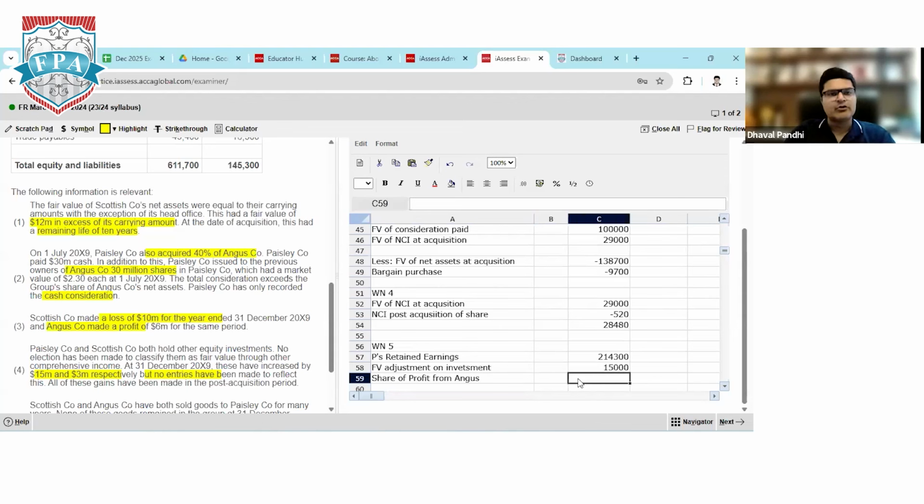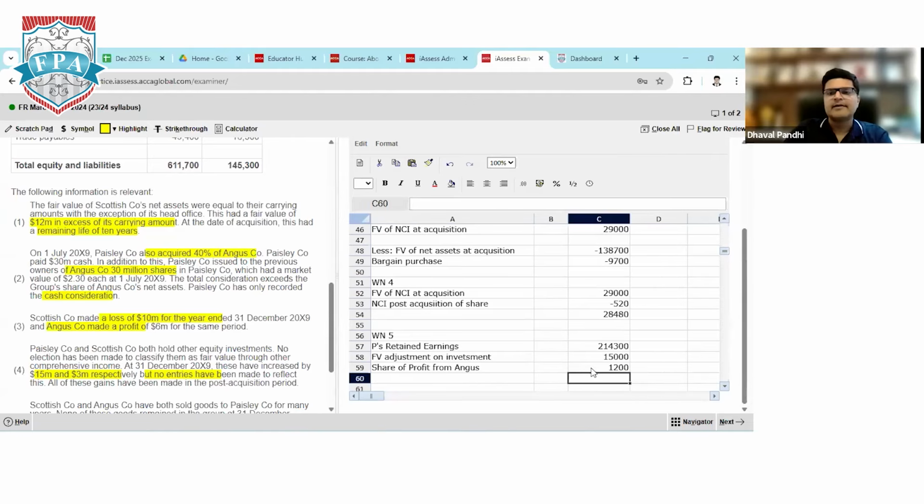Let me show you the calculation: 6 million profit into 6 divided by 12, then multiply by 40%. The post acquisition period of the associate is the same as the subsidiary, and don't forget to multiply by 40%. Enter. So we are getting a profit of 1,200.